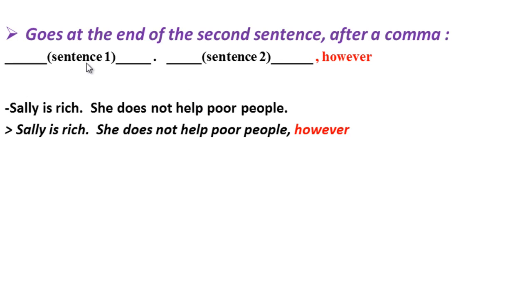So let us combine this pair of sentences in one sentence using "however." Sally is rich. She doesn't help poor people. So this is the unexpected result. So "however" should go at the end of the unexpected result or the contradictory clause.